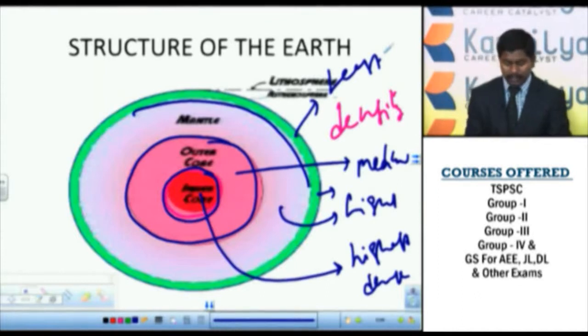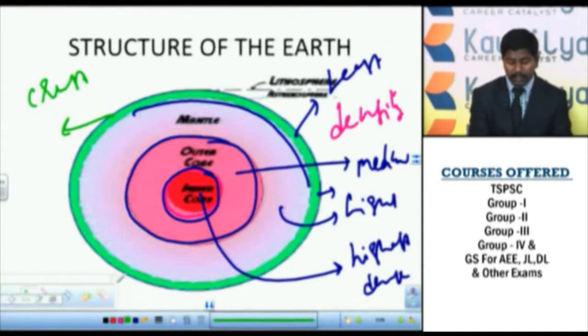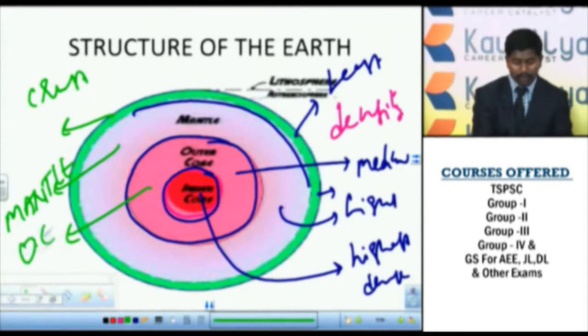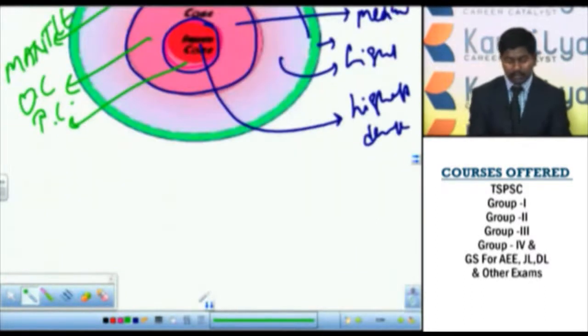And later we gave different names to this internal structure of the earth, and today we are calling it crust, the uppermost layer, and this material is called mantle, and this material is called outer core, and the innermost part is called inner core. So this is how our earth structure inside the earth has different layers with different densities, right?